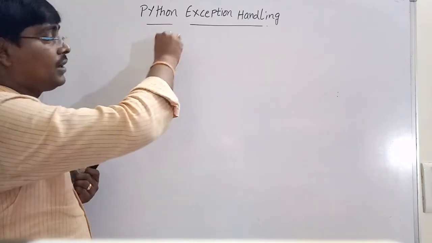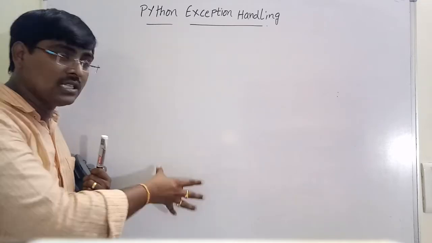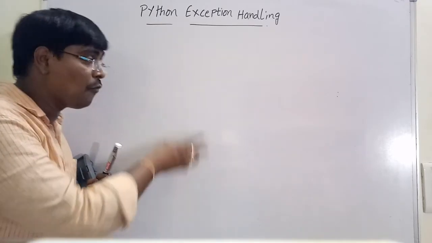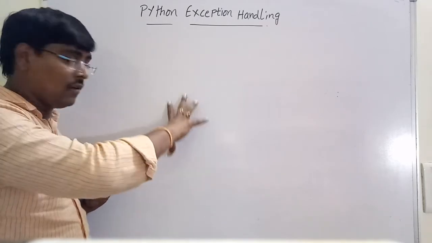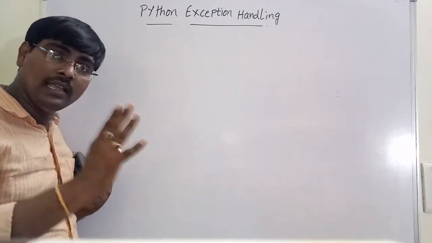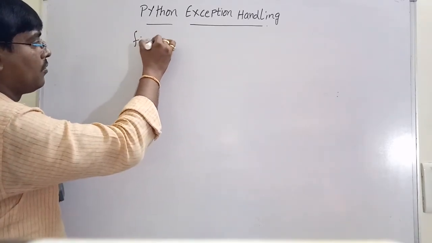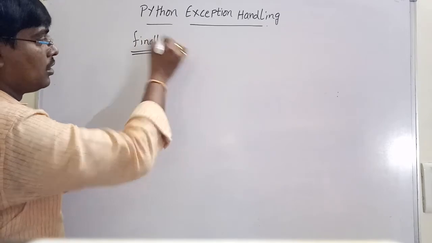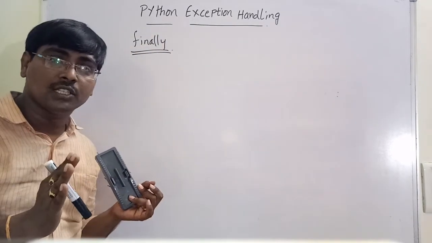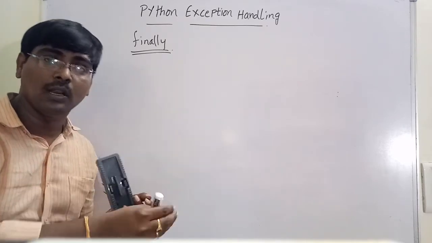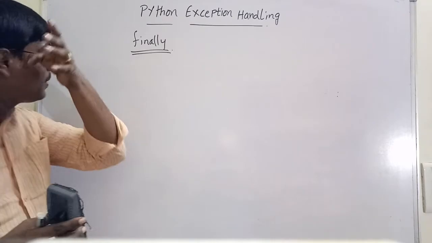Now, along with try and except, we are using else also. Remember, else is executed only when the exception does not occur. If except is not executed, then only the else block is executed. Now move to one more thing, finally. The finally statement means it is compulsorily executed. If there is an exception in the program or if there is no exception, the finally block is compulsorily executed.